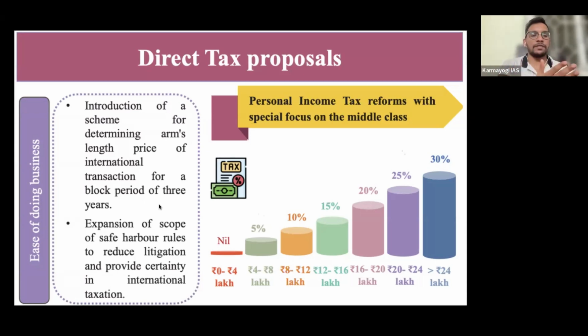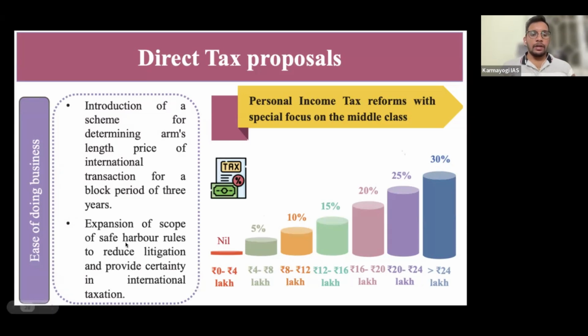Once the price is fixed for 3 years, you need not change it or take permission every year. Earlier, they needed to send the quote of prices every year. Now the price of the goods you send from the USA to India will be renewed only after 3 years. That means it is easy to take permissions, right? That is the arm's length price: the price of goods a company sends from one country to another, which they had to decide every year and report to the government, but now it is extended to 3 years. Is this clear?